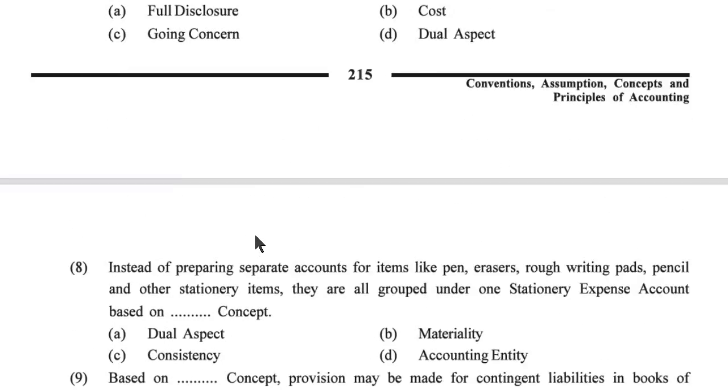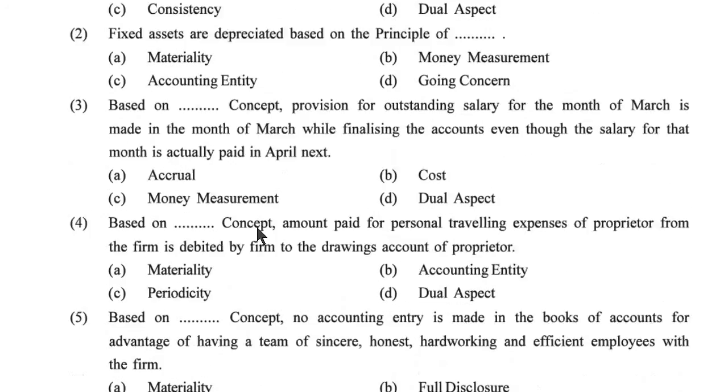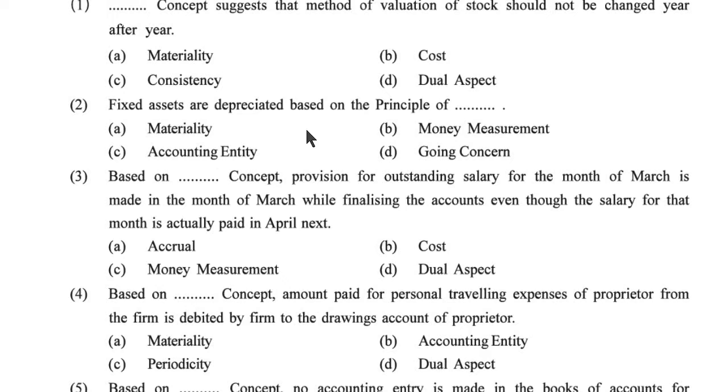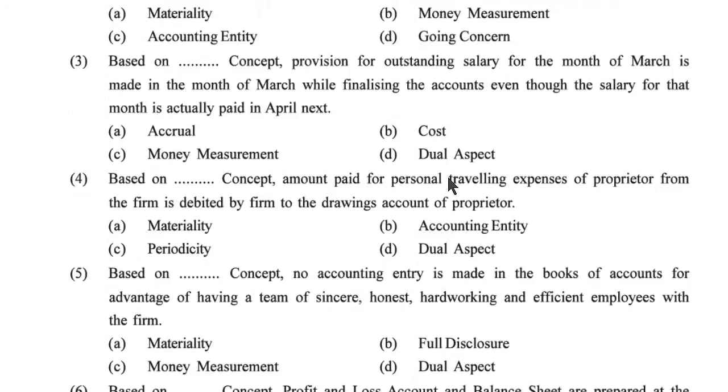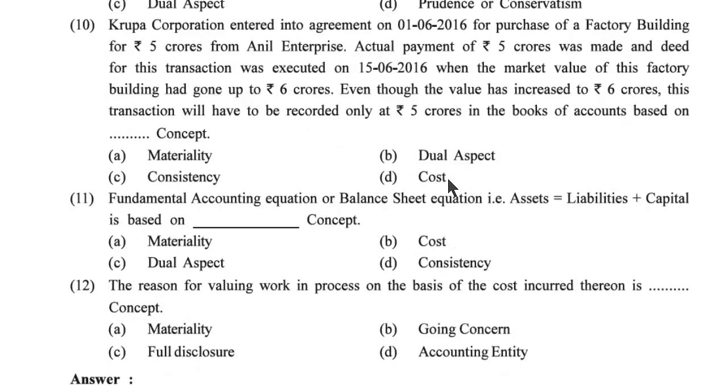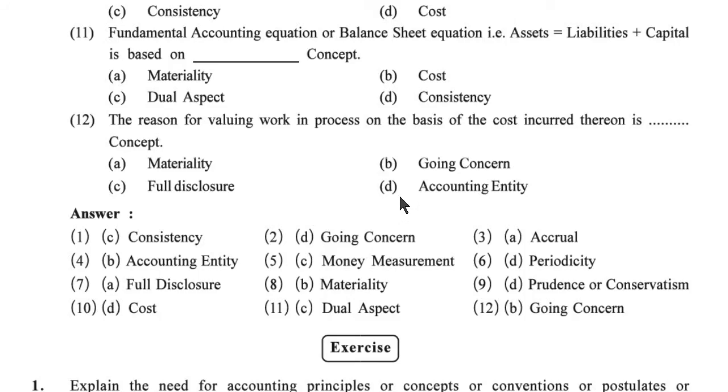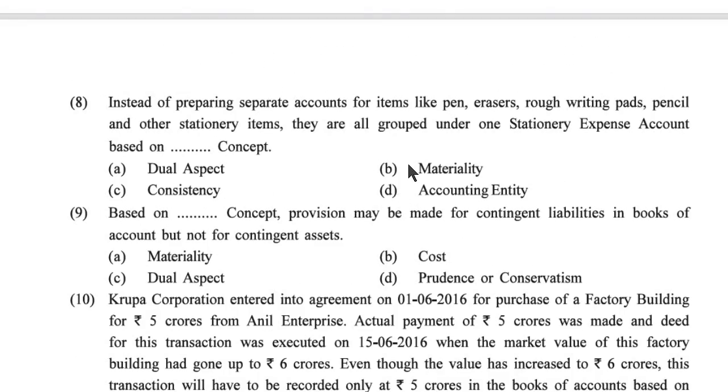First one is the consistency. Second, fixed assets are depreciated based on the principle of: materiality, cost, consistency or dual aspect. First, consistency, answer is right. Fixed assets are depreciated based on the principle of: materiality, money measurement, accounting entity or going concern. So here answer is D, going concern is the correct answer.